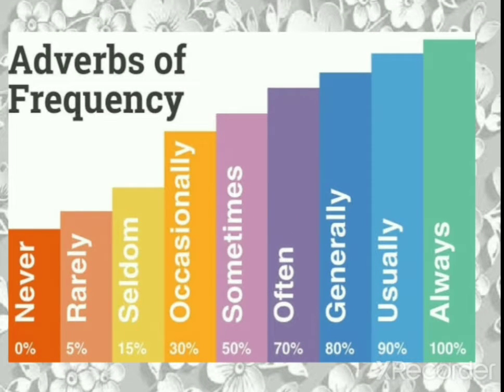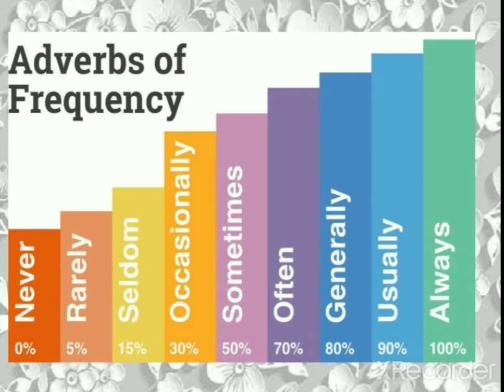Always is 100%. When you know that you do something every time, what will you use? Always. Then usually is 90%. अगर 90% तुम करते हो, एक आध दिन नहीं करते, तो that is usually. 80% generally, 70% often. See, sometimes is 50%. In your book it's roughly 30%, but you can call it sometimes and occasionally, 50 to 30. Seldom is 15%. Rarely is 5%, and 0% comes never.